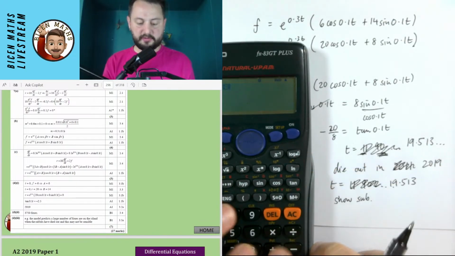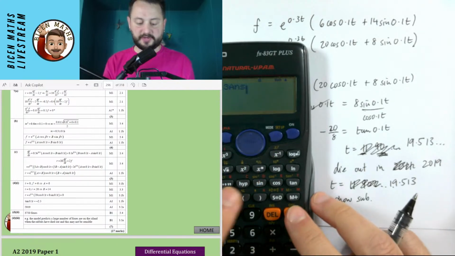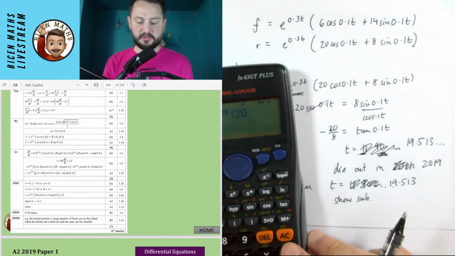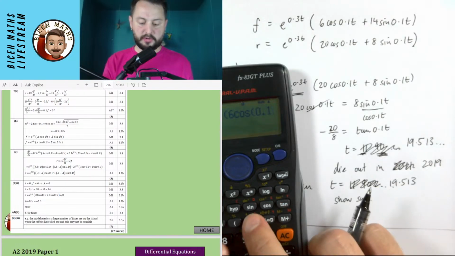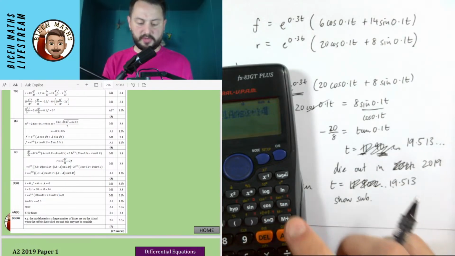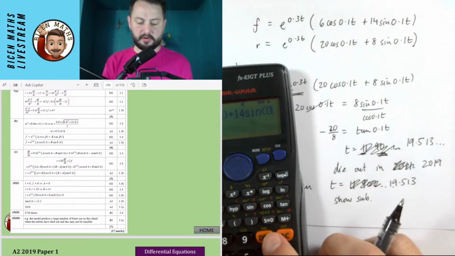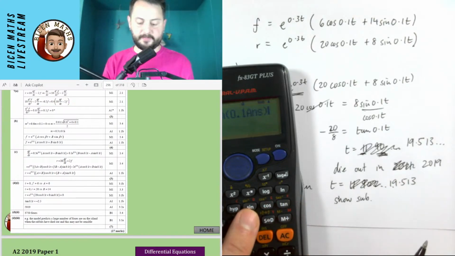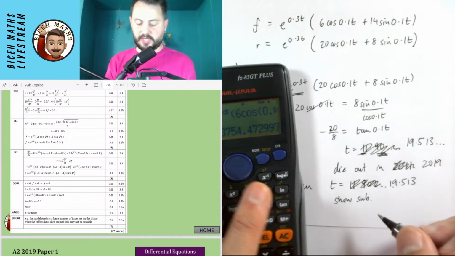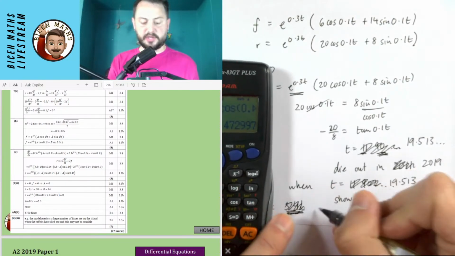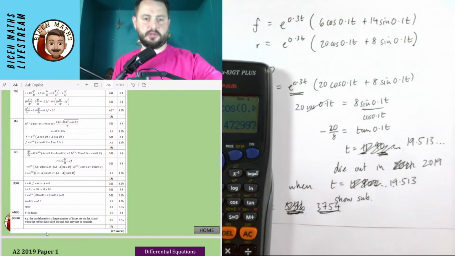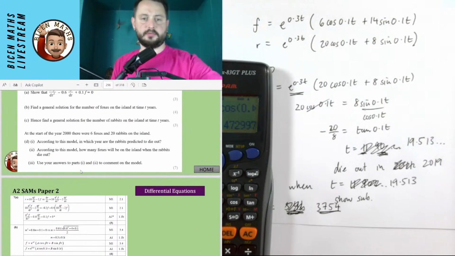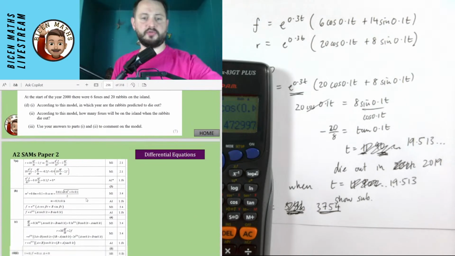So it's going to be e to my 0.3 answer. I did all the hard stuff. I just couldn't solve the basic equation, which is kind of typical of me. 6 cos 0.1 answer plus 14 sine 0.1 answer. And we do get 3,754. And they want it rounded to a particular thing. Yeah, it's fine. We got 3,754.